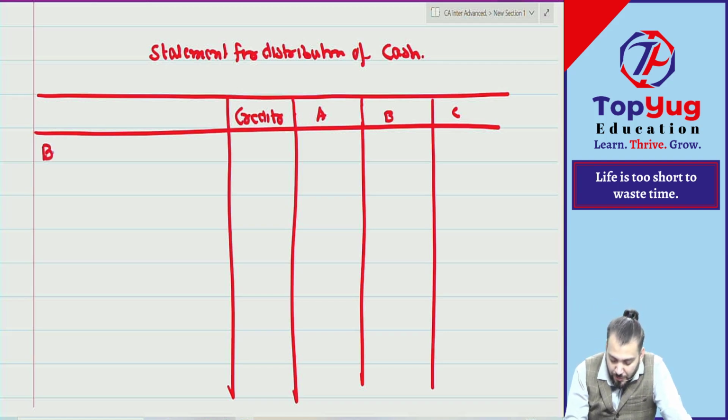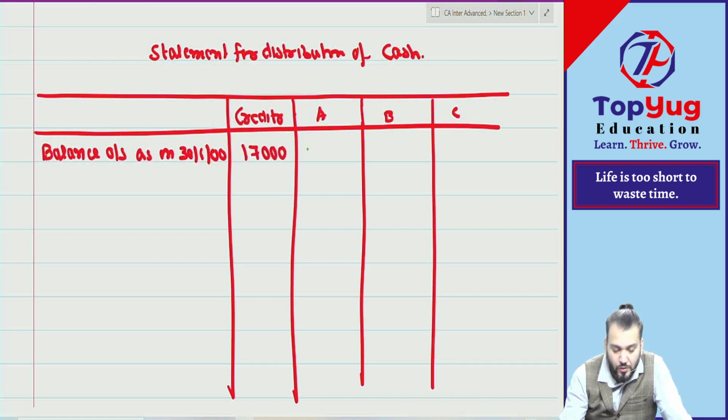So can you give me what is the balance outstanding as on the date of liquidation? What is the date of liquidation? As on 30th June 2000, no? So creditor how much? 17,000. A after deducting loan? It is 55,000. B how much? 37,500. 31,500. Understood?